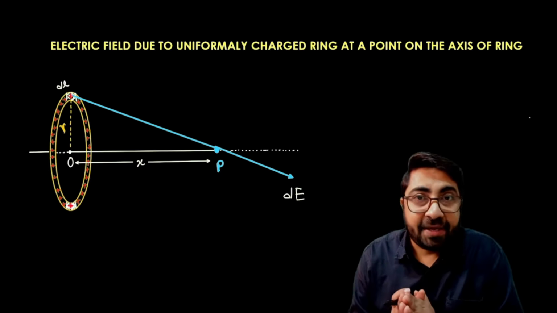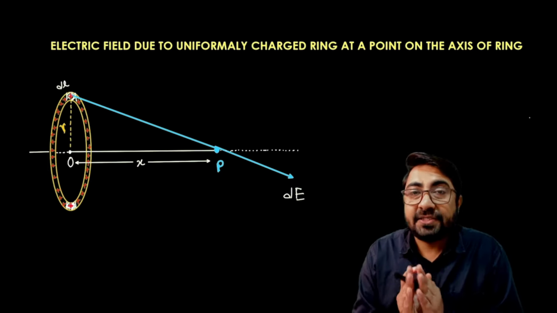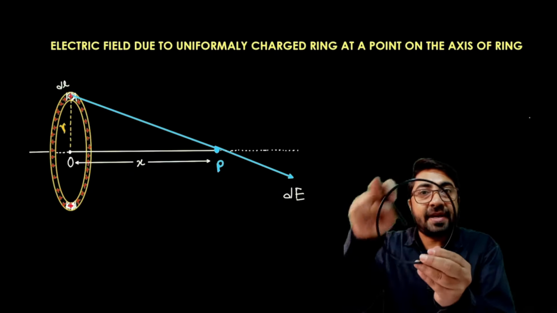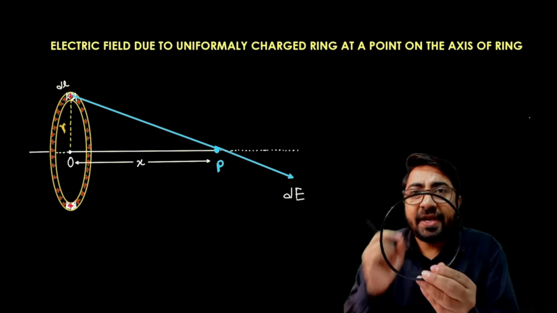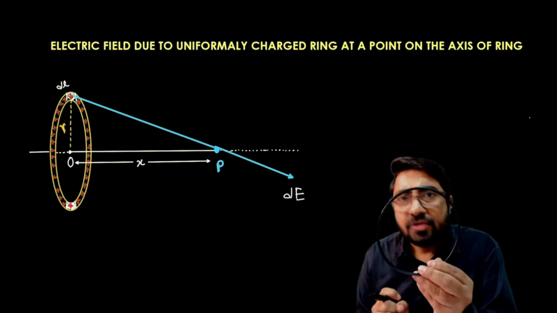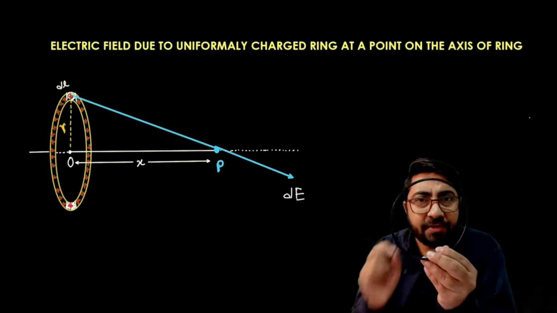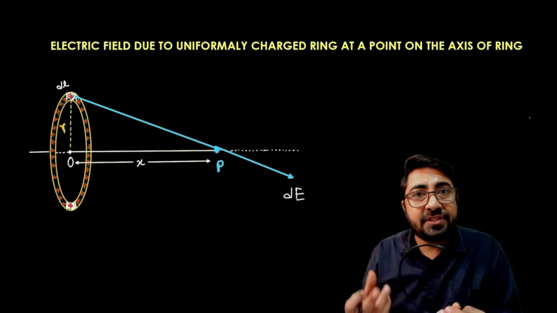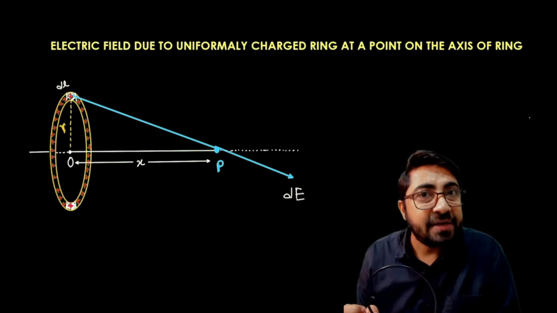Next, since the charges are distributed over the circumference of the ring, what type of charge distribution is it? Obviously it is a linear charge distribution. So which charge density is associated with it?